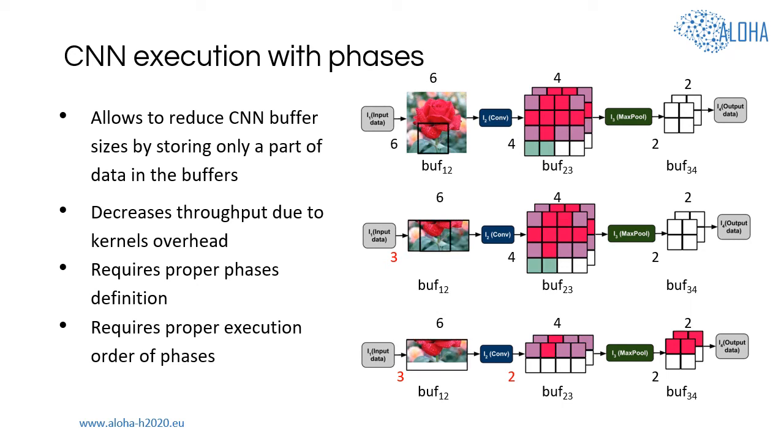There are 2 important requirements that have to be met for CNN execution with phases. First of all, the phases have to be properly defined and ensure that CNN is executed with minimal buffer sizes. Secondly, phases have to be executed in specific order that guarantees CNN functional consistency.